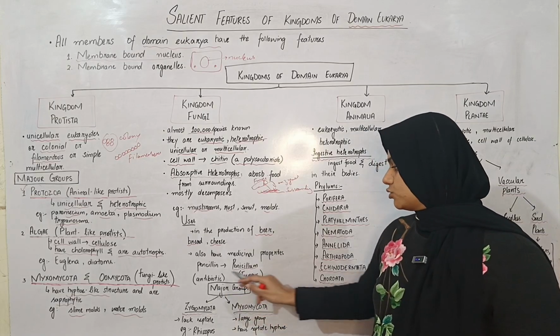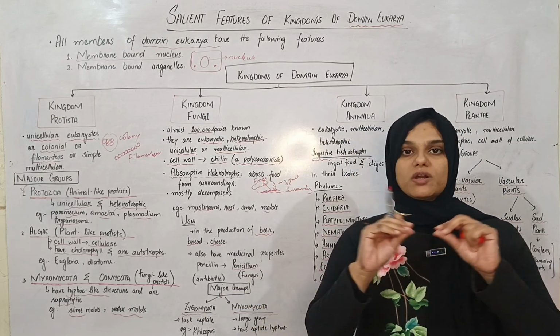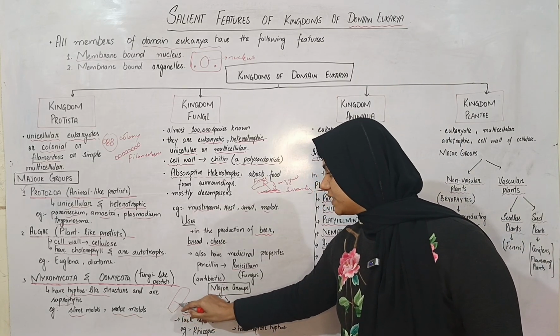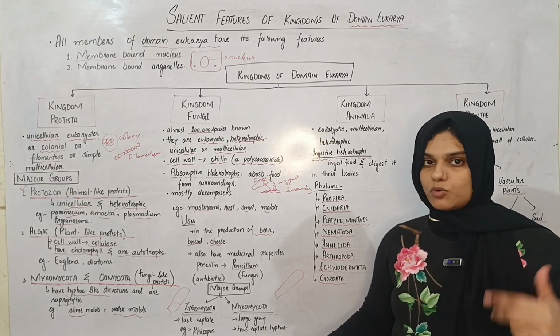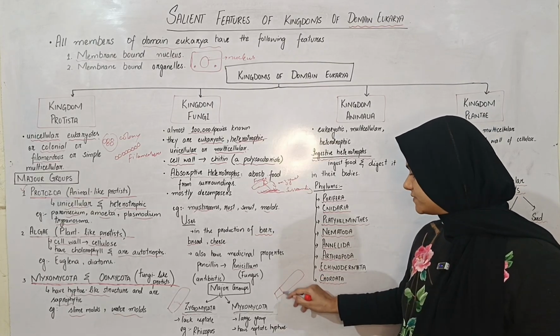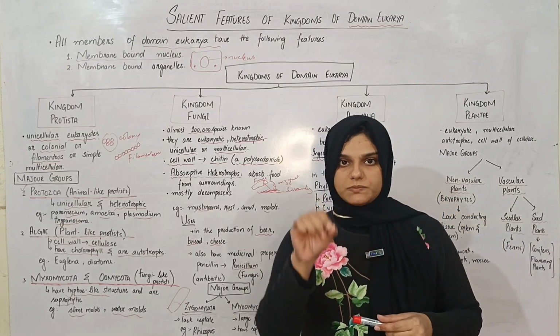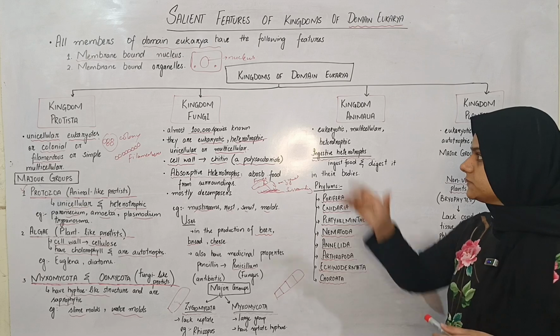Then there are two major groups of fungus, zygomycota and myxomycota. Zygomycota do not have separate hyphae. That is, their body, the hyphae are not separate, so there are no septa. In myxomycota, which is the larger group than zygomycota, they have separate hyphae. The body is segmented by septa, by divisions. So these are myxomycota. Hope it is clear.